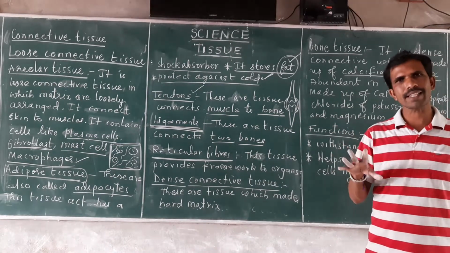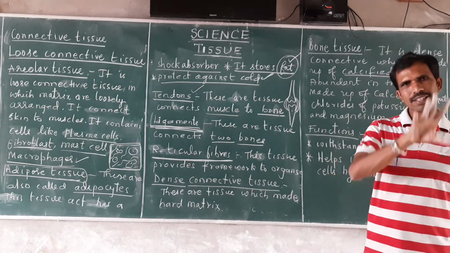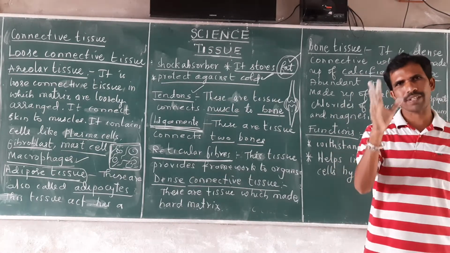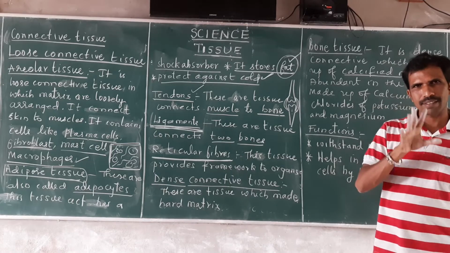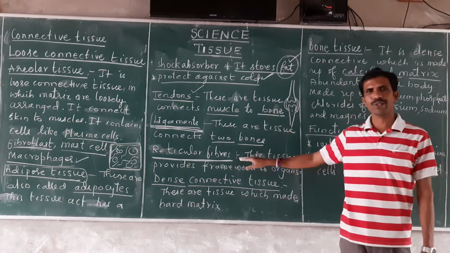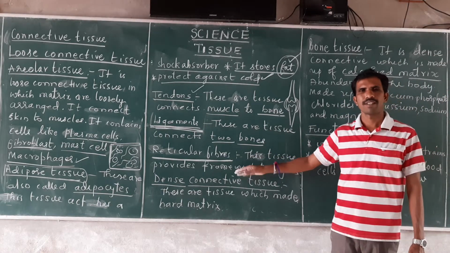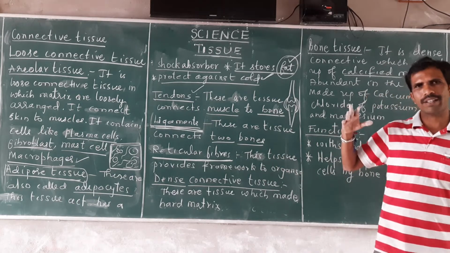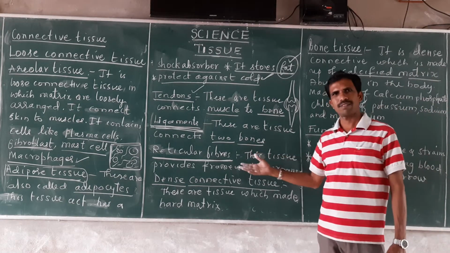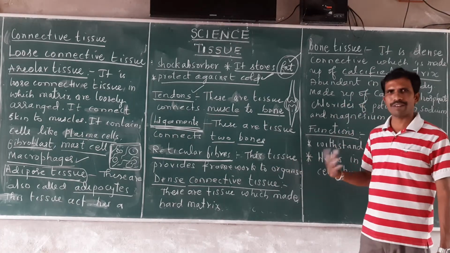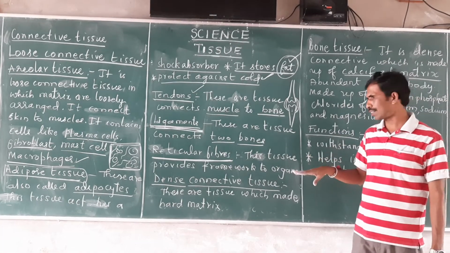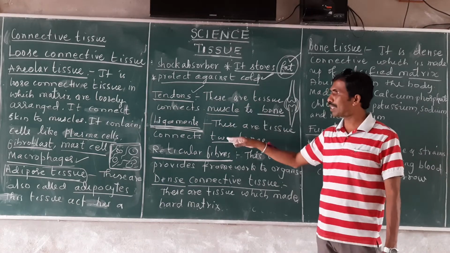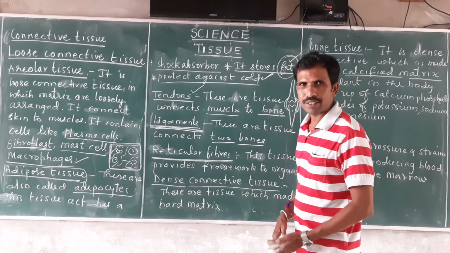If they are present in the kidney, they provide its shape. The kidney is bean shaped, and that bean shape is due to the reticular fiber. Similarly, the heart is conical in shape, and that is due to the reticular fibers and muscles present in the heart. So this is about the loose connective tissue.